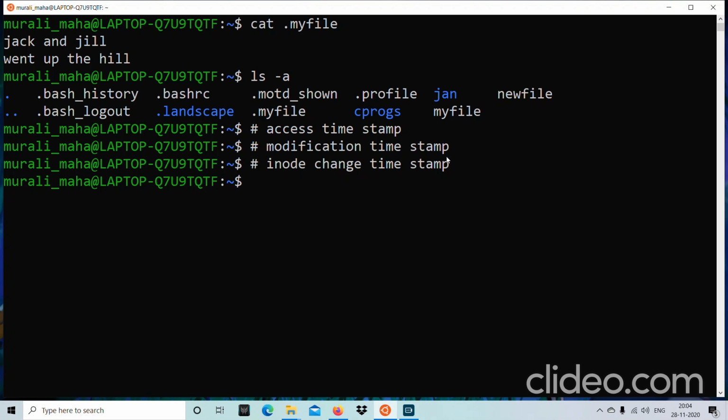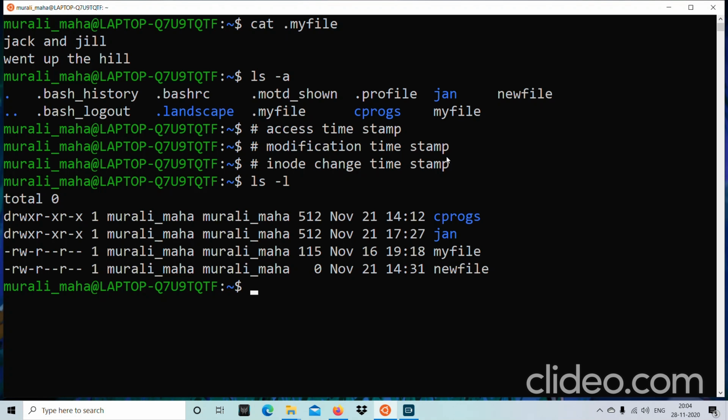Earlier we have seen ls -l. The question arises, which timestamp is displayed here: the access timestamp, the modification timestamp, or the inode change timestamp? It is the modification timestamp. The timestamp displayed with the ls -l option is the modification timestamp.